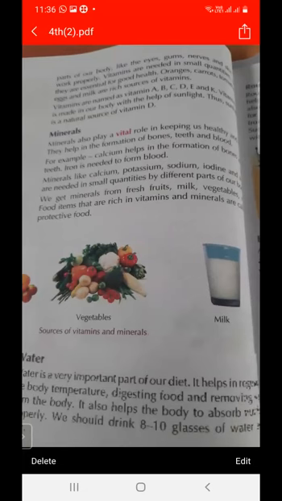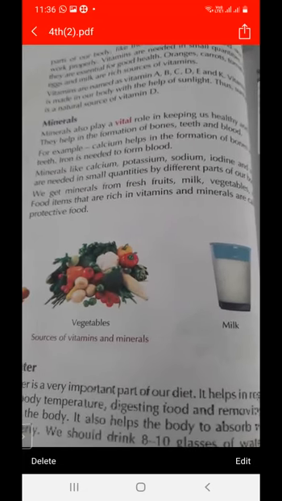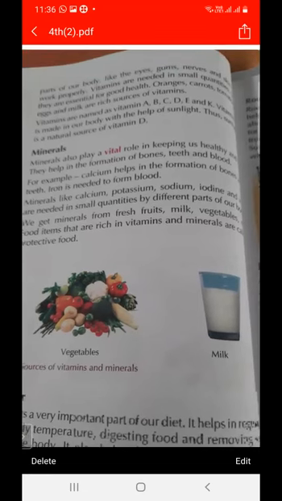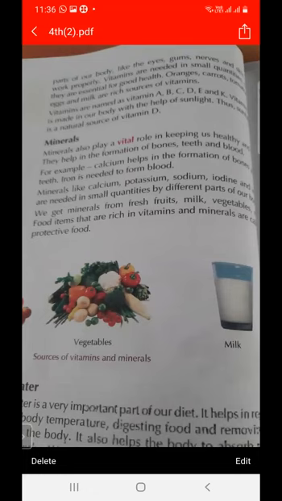So what is the function of vitamins? It protects us from various diseases. And as we know, what is the source of vitamin A? From the carrot, from the fruits, we can get vitamin A.